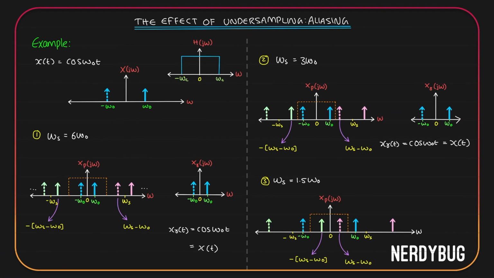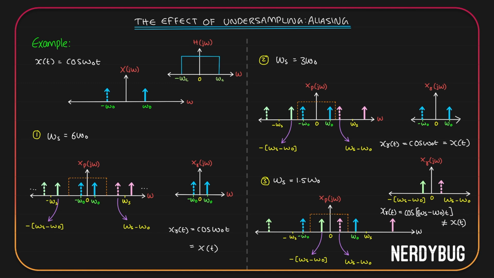So the reconstructed signal or the output of the low pass filter is going to look like this. We have an impulse at omega s minus omega naught and minus of omega s minus omega naught. This is not the Fourier transform of cos omega naught t. This is the Fourier transform of cos of omega s minus omega naught into t. So our output here x r of t is cos of omega s minus omega naught multiplied by t. This is clearly not equal to our original signal.